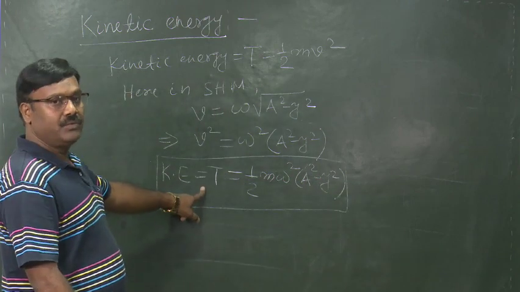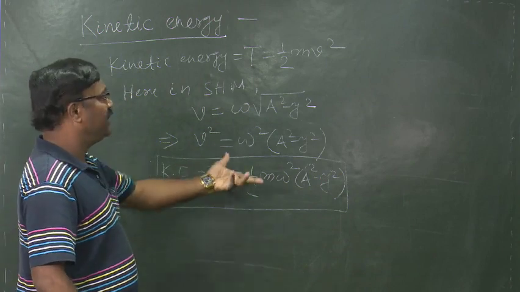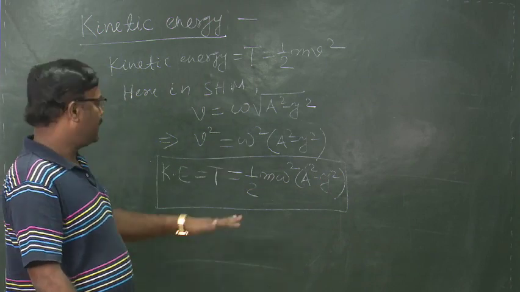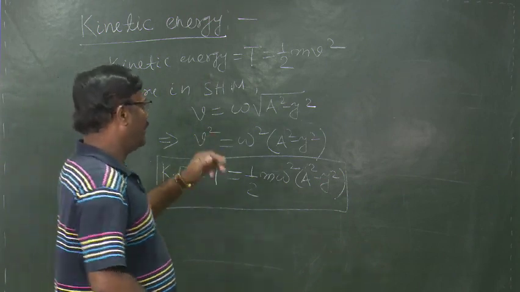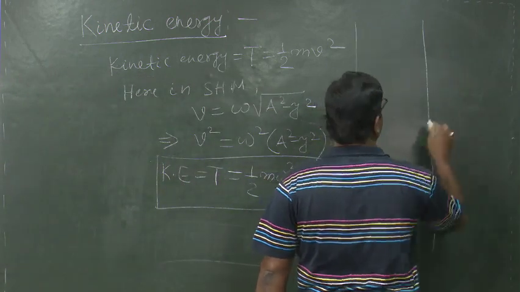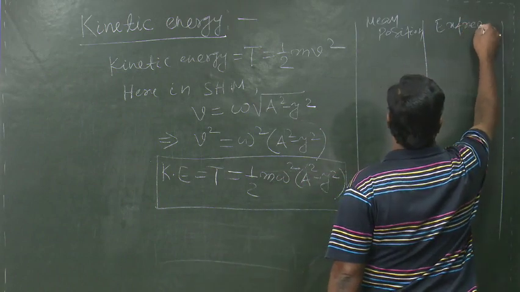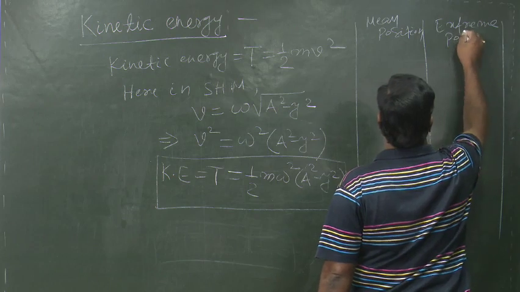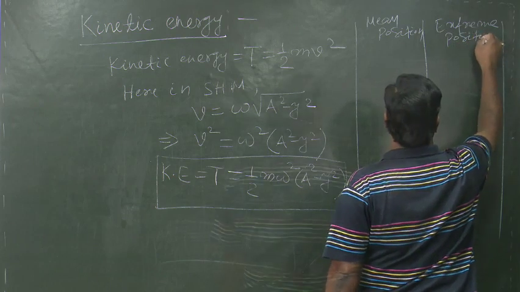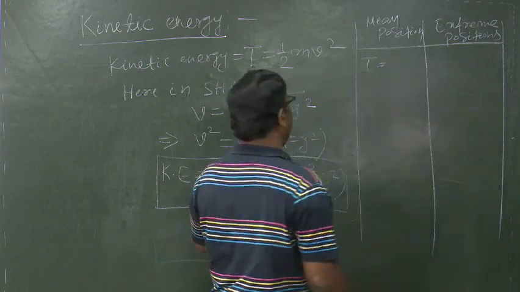Now, we can also find the value of kinetic energy at the mean position and at the extreme positions. Let us write here. Kinetic energy T will be how much?